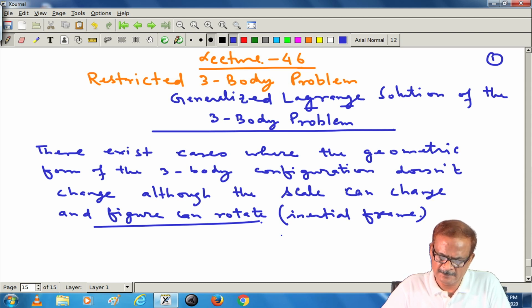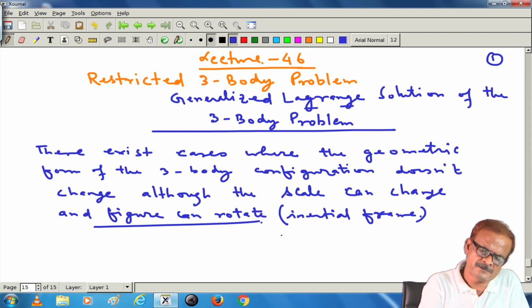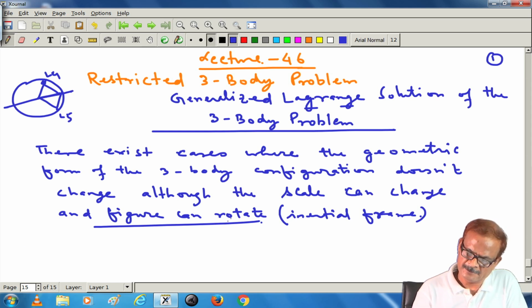So, already we know that the synodic frame is rotating. In the earth moon system, in the inertial frame, the L4 and L5 and all other points will be rotating, but simultaneously there is a scale change involved.